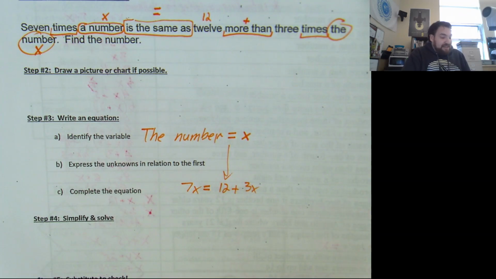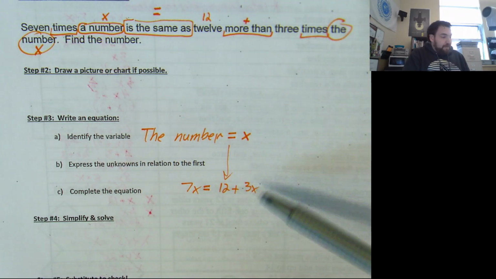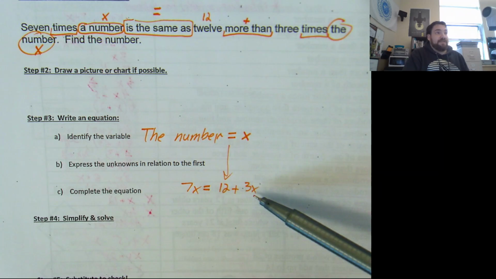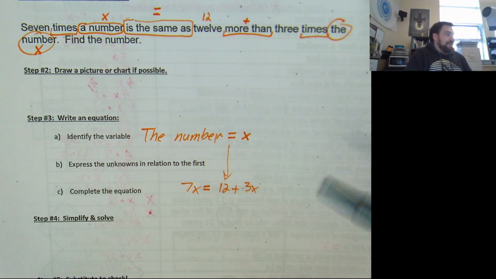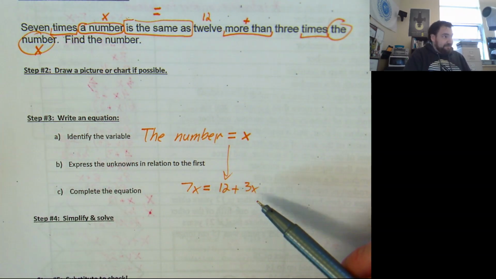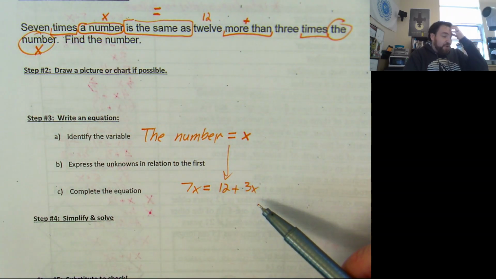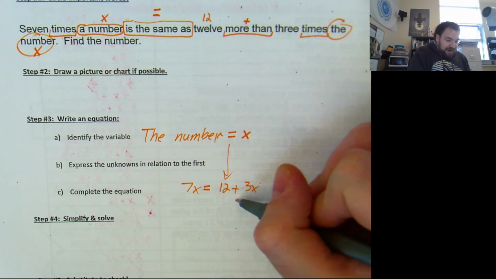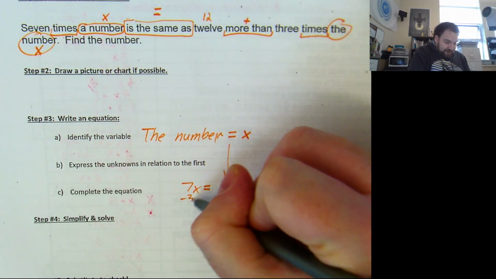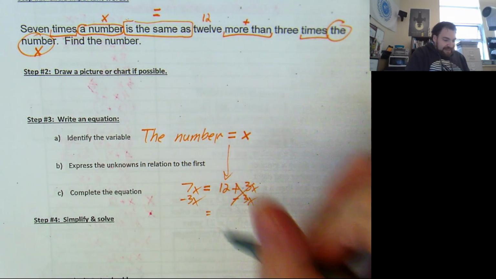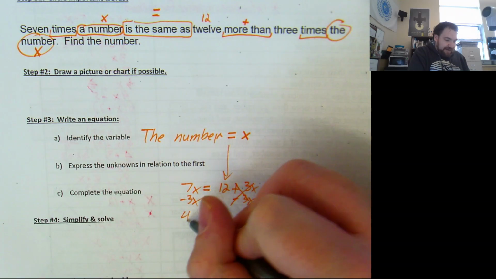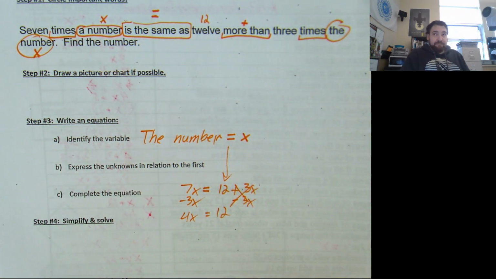So now we're going to isolate, that's the hard part. Now we're going to isolate this thing. We're going to find out what that number is. My first step to getting x is to do what? Yes, whoever said move the x's to the left. How do I do that, Faison? No, don't cross out the 3. Josh, I'm going to take away 3x. You betcha, because I'm adding 3x, I want to take it away. And I take away on both sides. So 7x minus 3x is 4x equals 12.